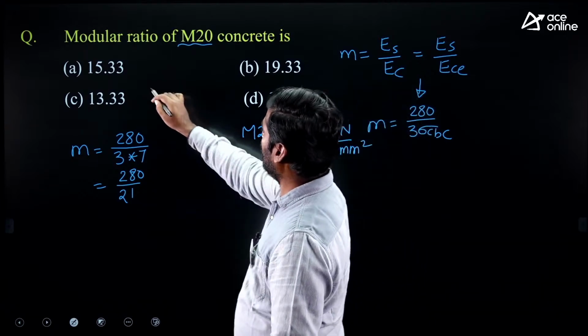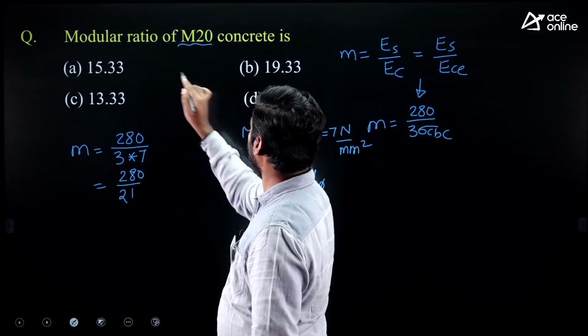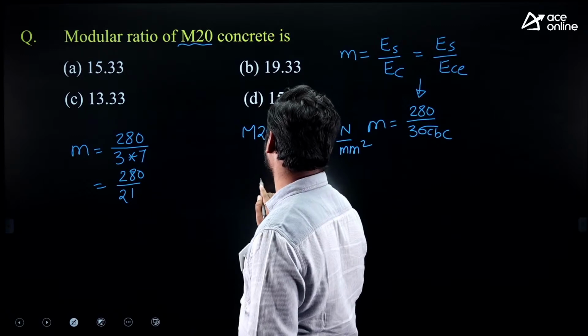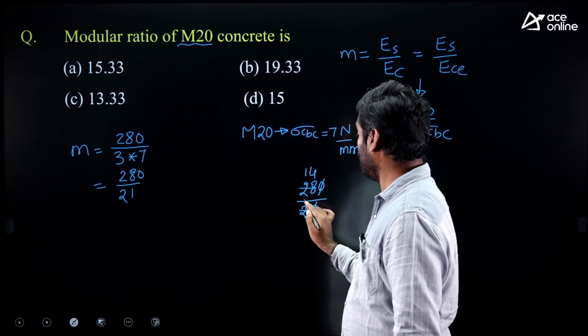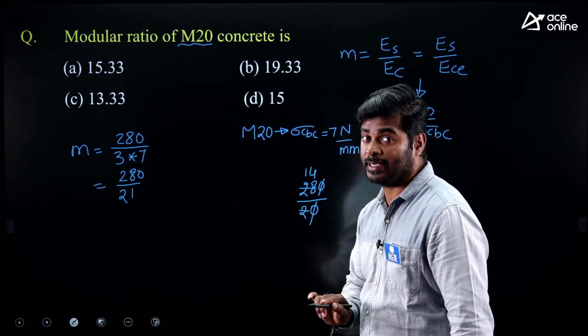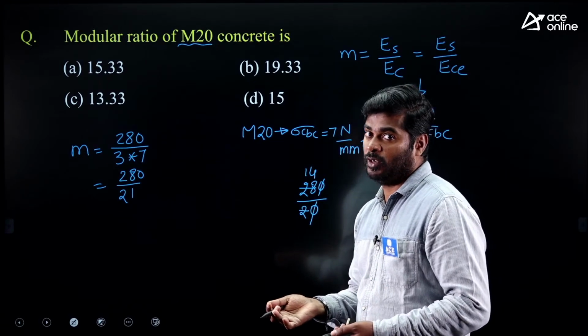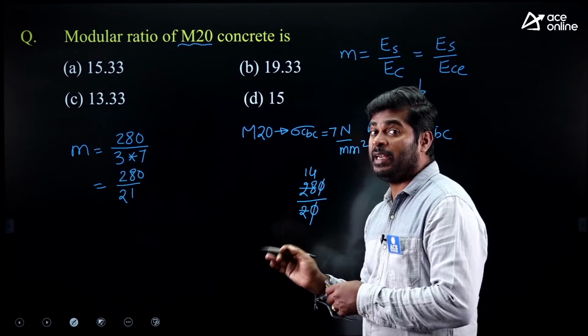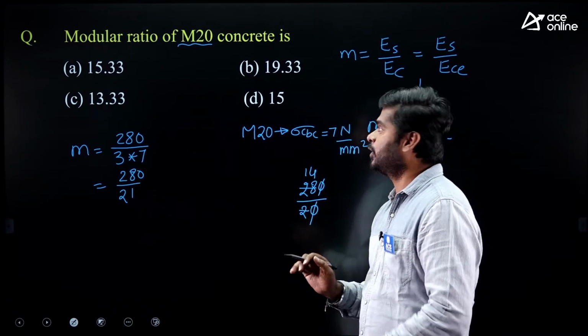If you observe the options, very close to 14, and that too less than 14. Important, less than 14, because here we have taken the denominator value lesser, so we are getting a higher value. So definitely the answer will be less than 14 but close to 14.